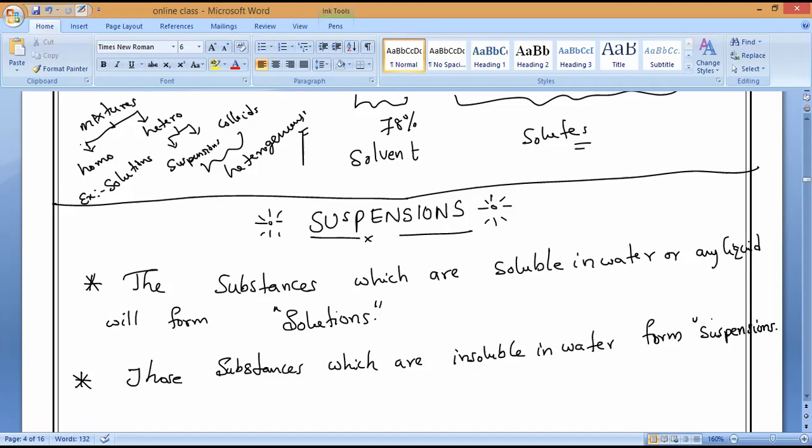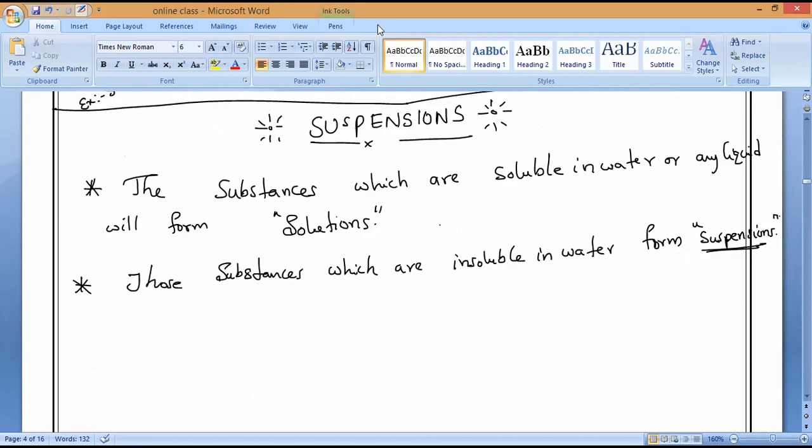So please all of you remember that. Will soluble substances form suspensions, or insoluble substances? Always, insoluble substances will form suspensions.